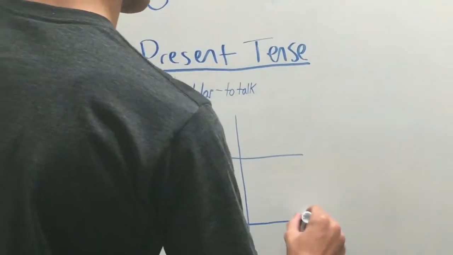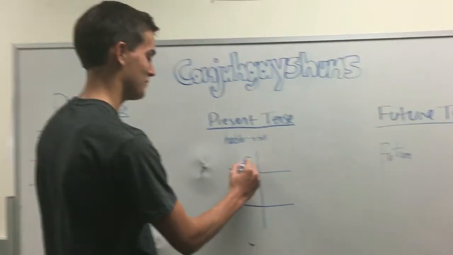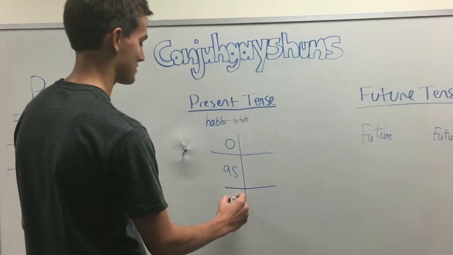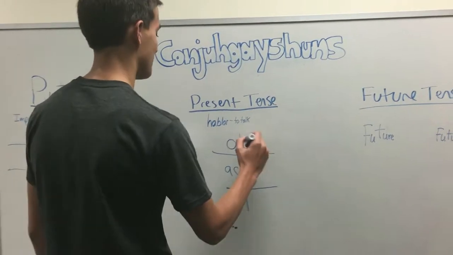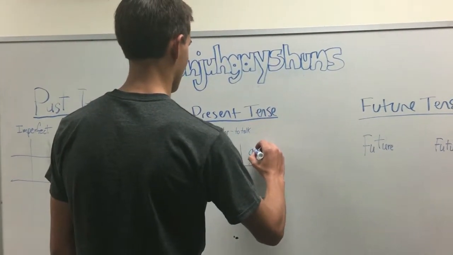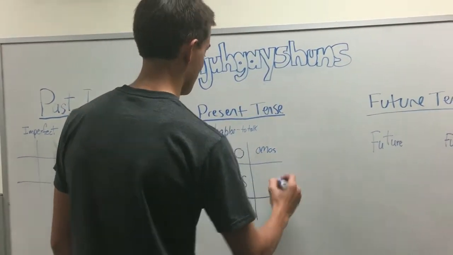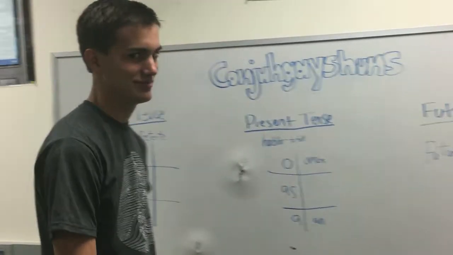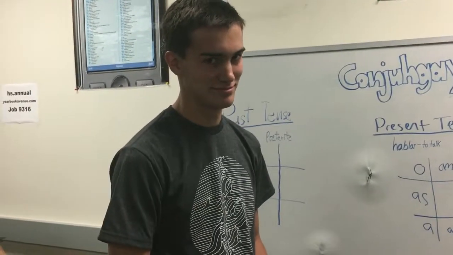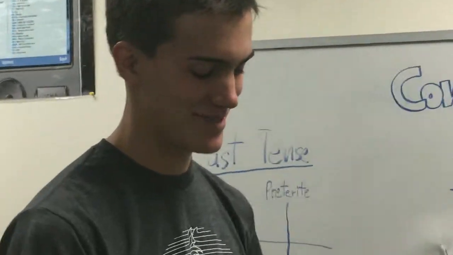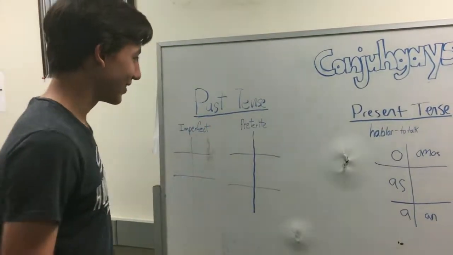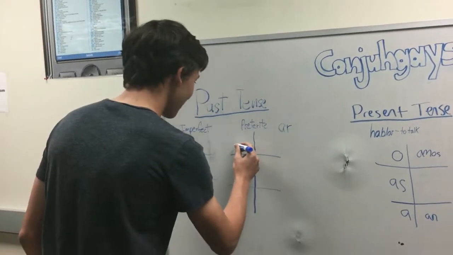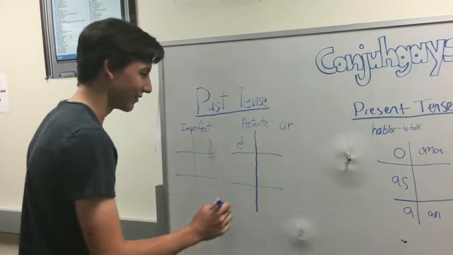And if you want it in the I form, you add an O. In the you form, an AS. In the third person, an A. In the we form, an amos. And in the they form, an on. That's it.